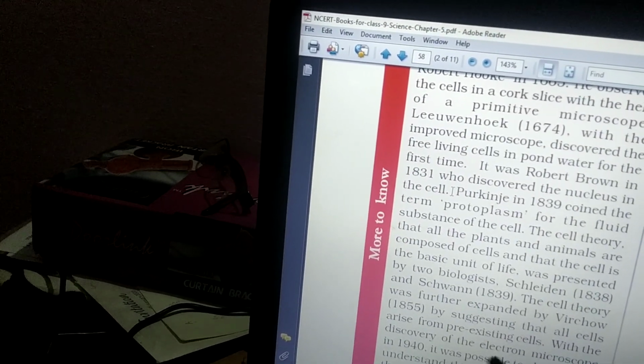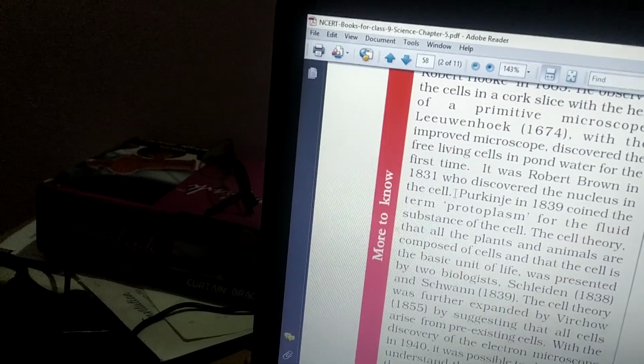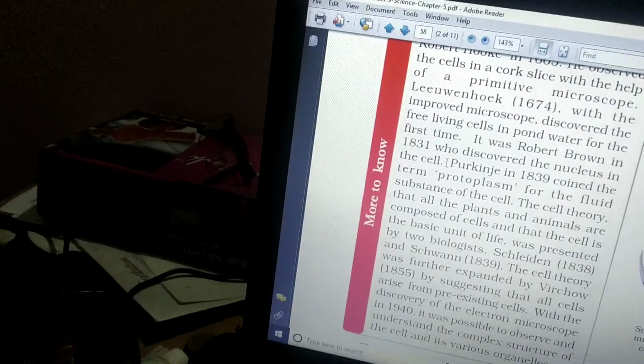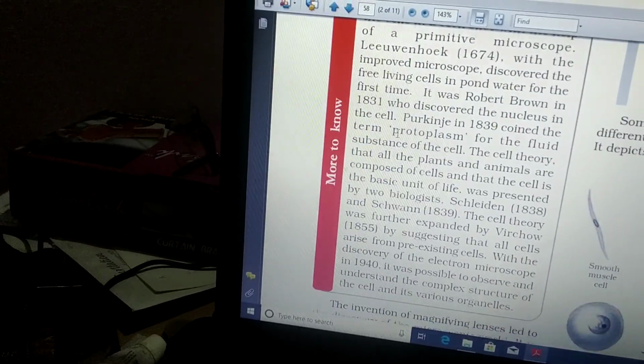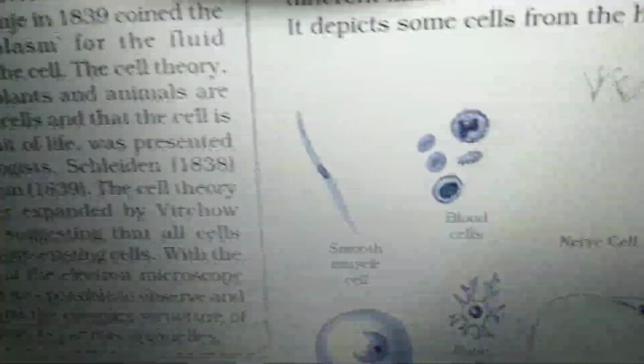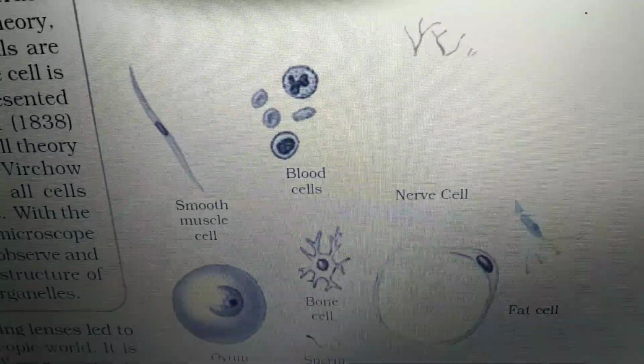With the discovery of the electron microscope in 1940, it was possible to observe and understand the complex structure of the cell. See the various organic cells, the different small cells.